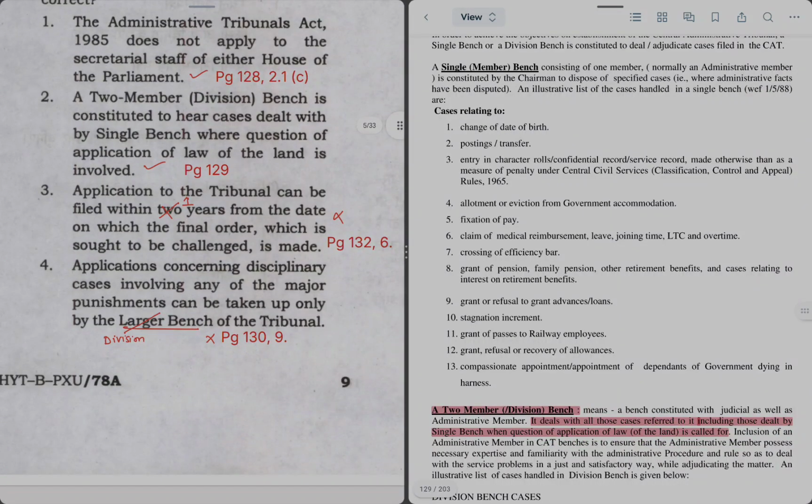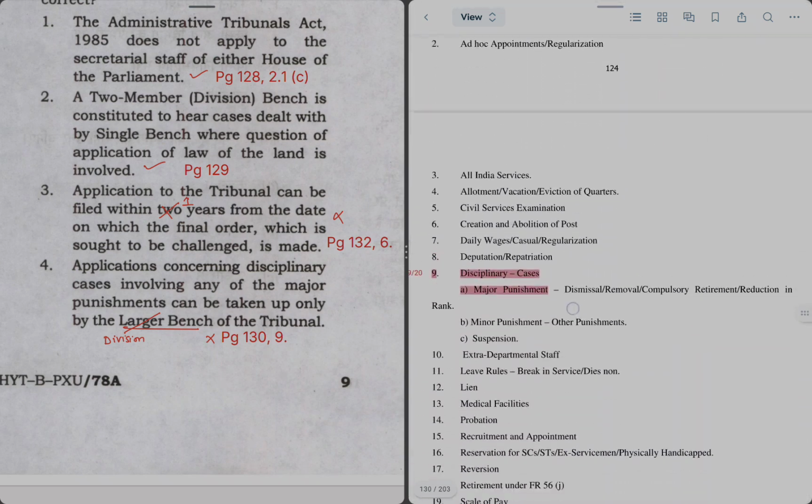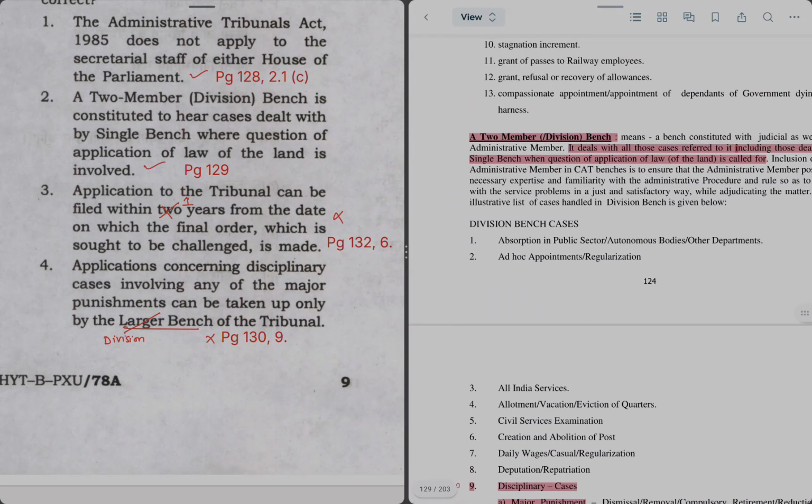Statement 4 says applications concerning disciplinary cases involving any of the major punishments can be taken up only by the larger bench of the tribunal. Actually they are taken up by the division bench of the tribunal, not the larger bench. It is written which cases the division bench deals with; these cases are mentioned here.